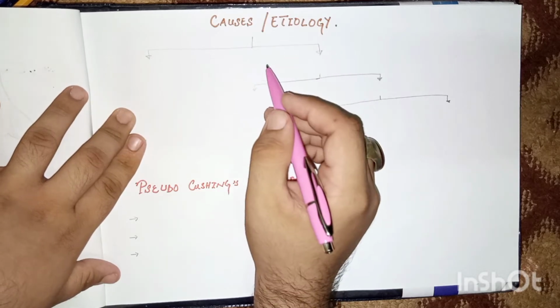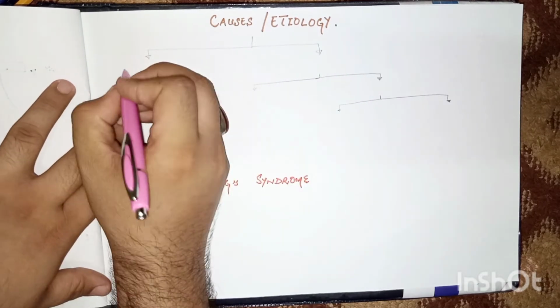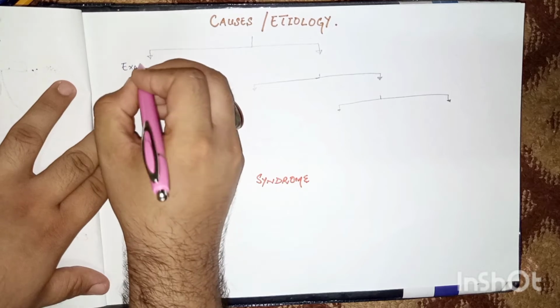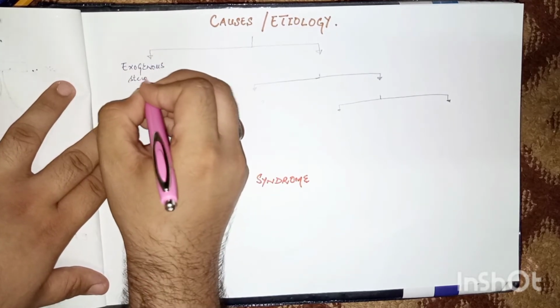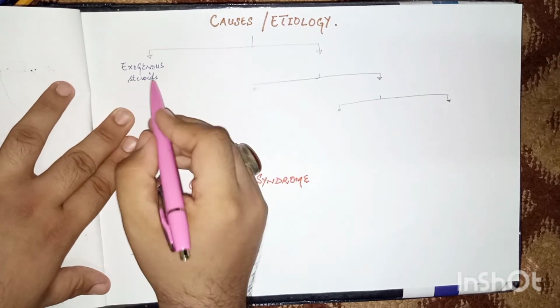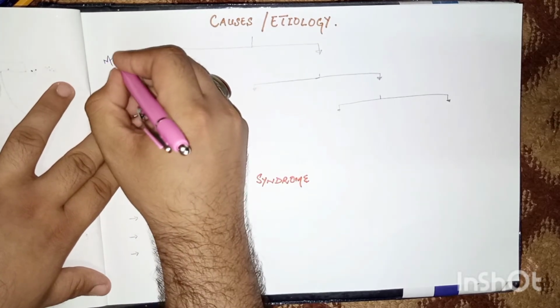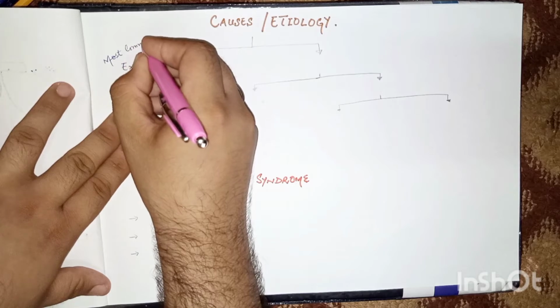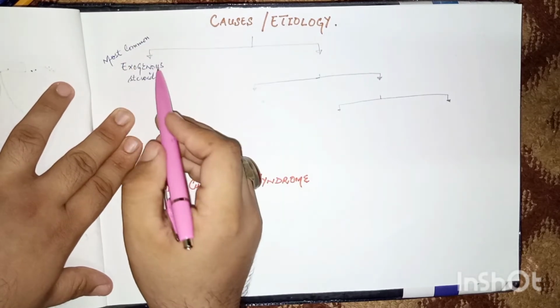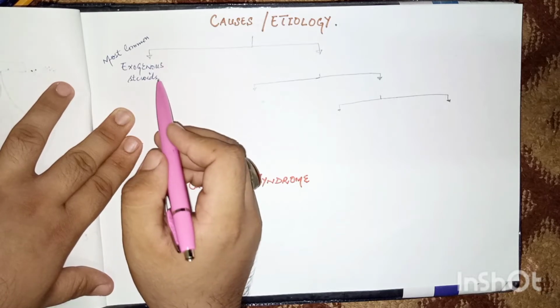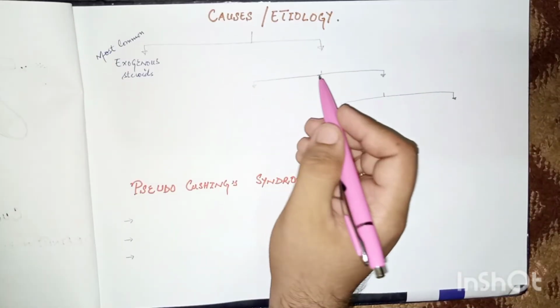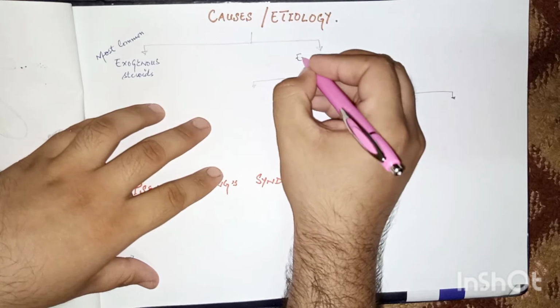The most common cause is exogenous steroid administration. Exogenous steroids are the most common cause. The examiner may ask you in the viva or in the theory exam what is the most common cause of Cushing syndrome. So the most common cause is exogenous steroids, and the other one is endogenous